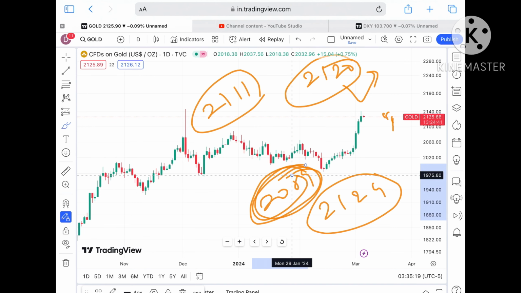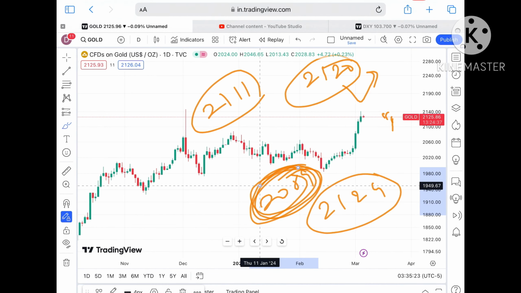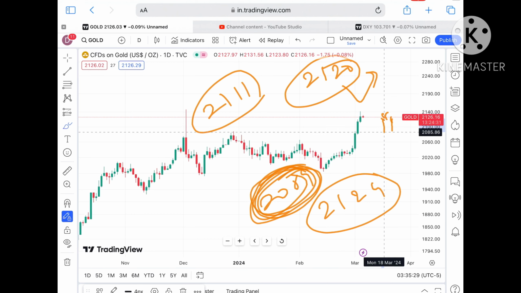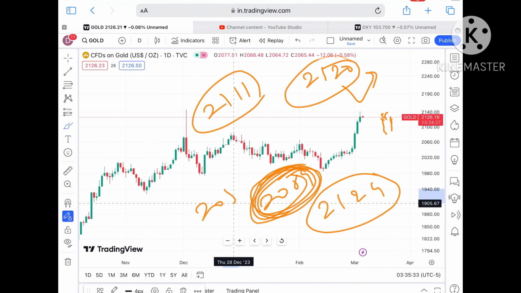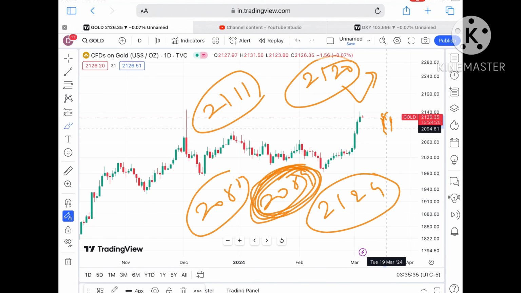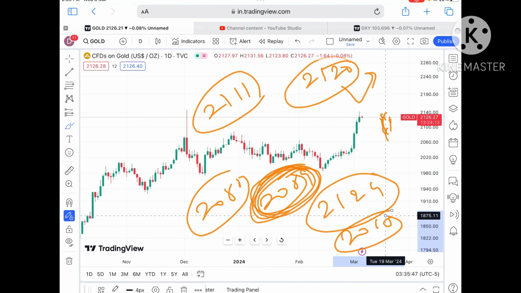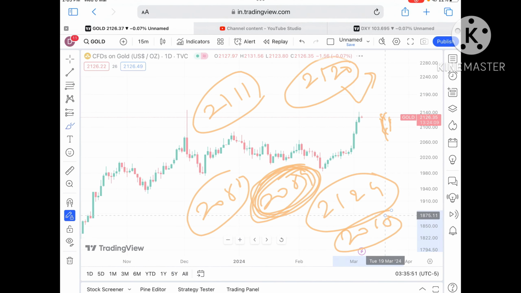Keep in mind that on the 15 minute chart it will be different, so you have to keep your SL accordingly if you want to hold longer, that means 1 or 2 days. Because this is a daily SL, if the price falls below that level, we can see a level of 2089, and once it starts moving below 2089, we can see a further downfall towards a level of $2080. Keep that in mind. As soon as it falls below that zone, it will fall below a level of 2080, and from there a probability of going towards 2065.